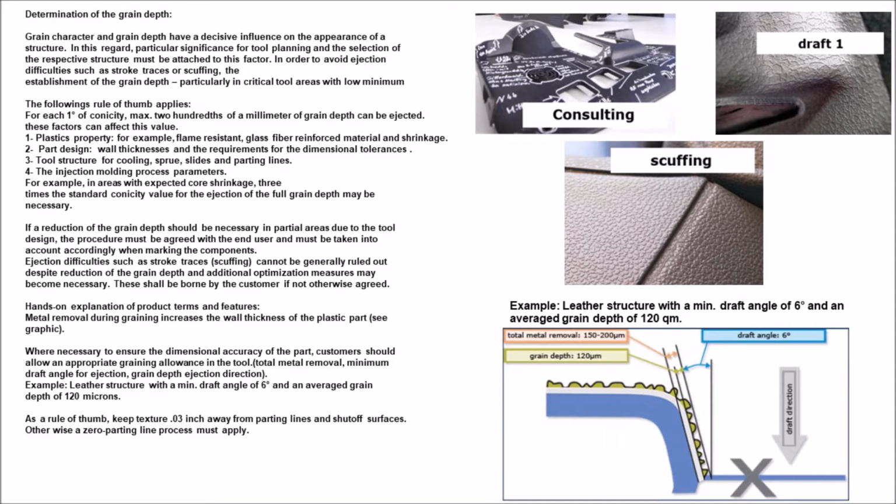Hands-on explanation of product terms and features. Metal removal during graining increases the wall thickness of the plastic part, see graphic. Where necessary to ensure the dimensional accuracy of the part, customers should allow an appropriate graining allowance in the tool. Total metal removal, minimum draft angle for ejection, grain depth ejection direction. Example: leather structure with a minimum draft angle of 6 degrees and an averaged grain depth of 120 microns.